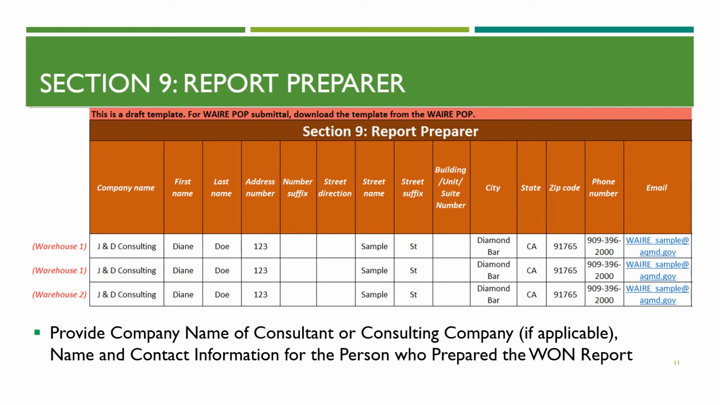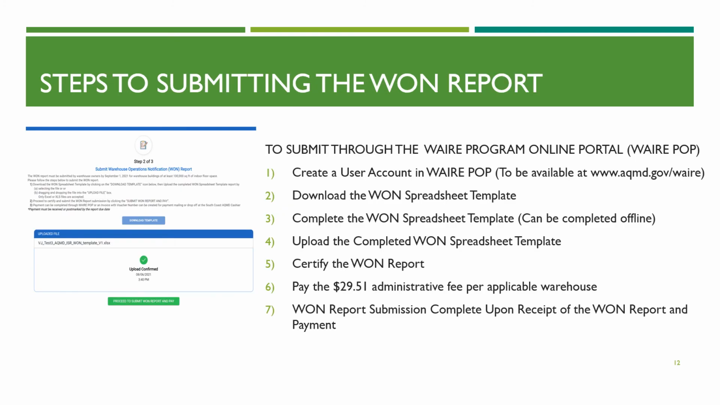Section 9 is to report information on the report preparer. This section includes information on who reported the information, whether it be a consultant, company personnel, or the warehouse owner themselves. It requires information on the name or names separated with semicolon, contact address, phone number, and email for the preparer. The WAN report can only be submitted through the WAIRE Program Online Portal, or WAIRE POP.